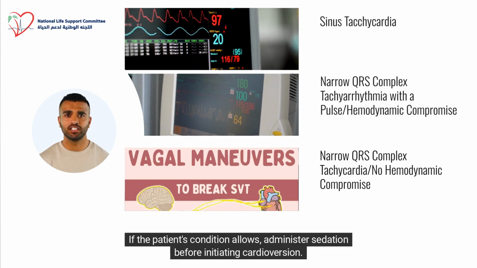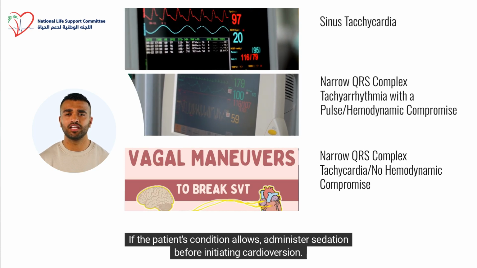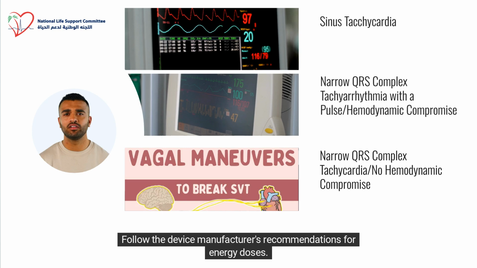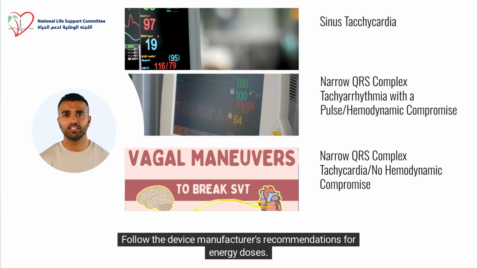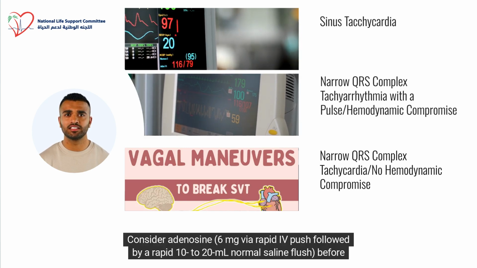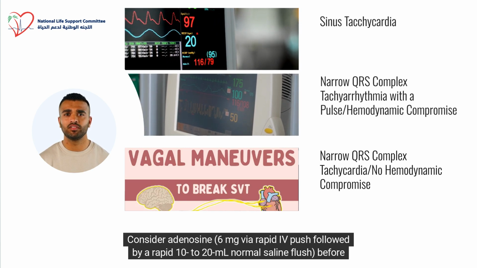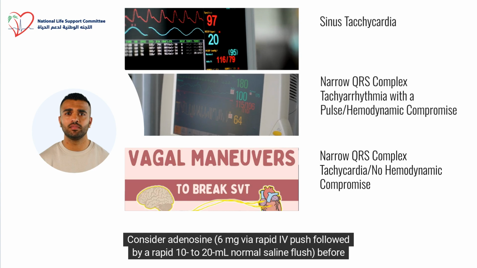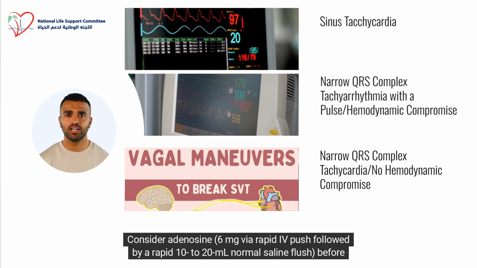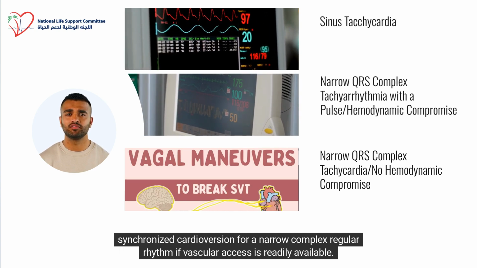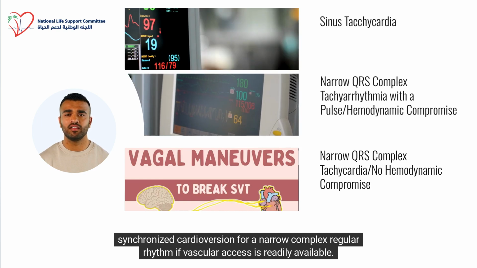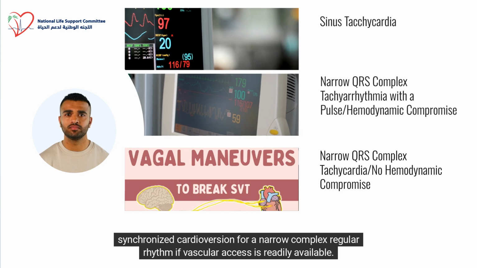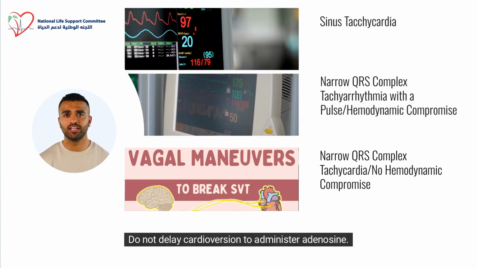If the patient's condition allows, administer sedation before initiating cardioversion. Follow the device manufacturer's recommendations for energy doses. Consider adenosine, 6 mg via rapid IV push followed by a rapid 10 to 20 ml normal saline flush before synchronized cardioversion for a narrow complex regular rhythm if vascular access is readily available. Do not delay cardioversion to administer adenosine.